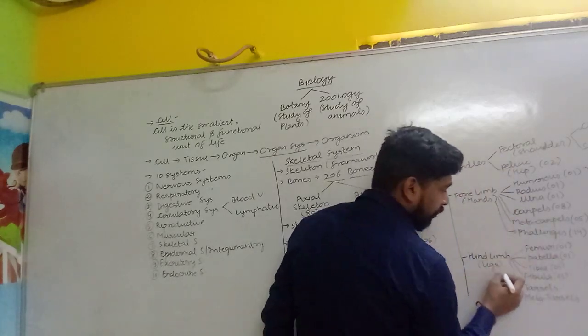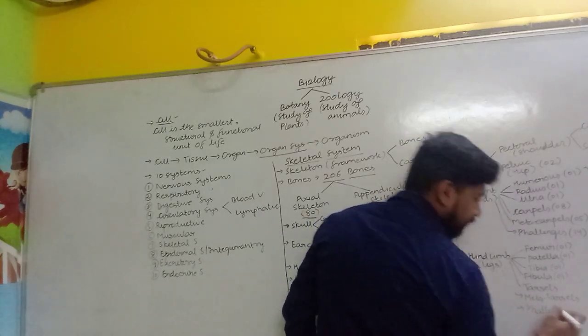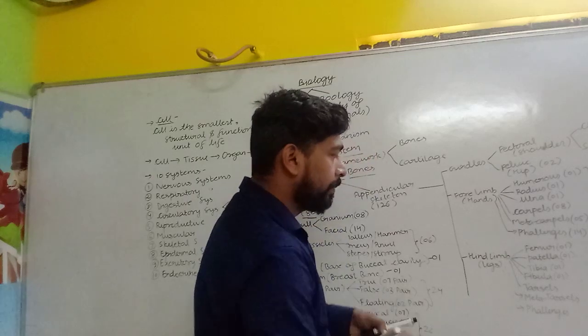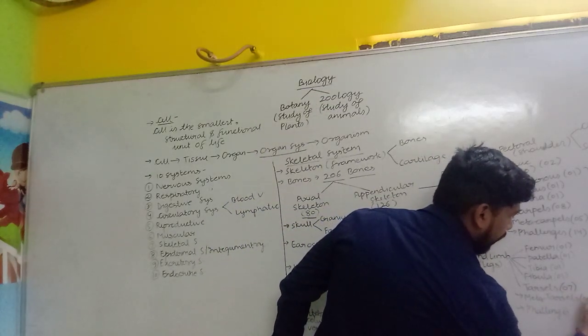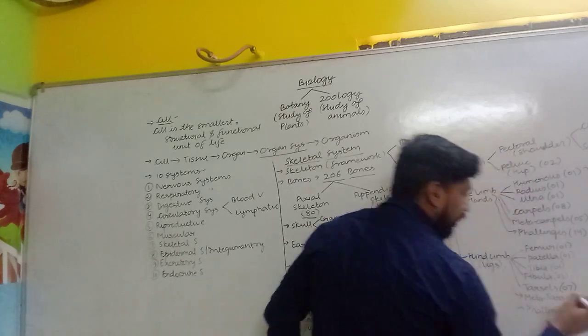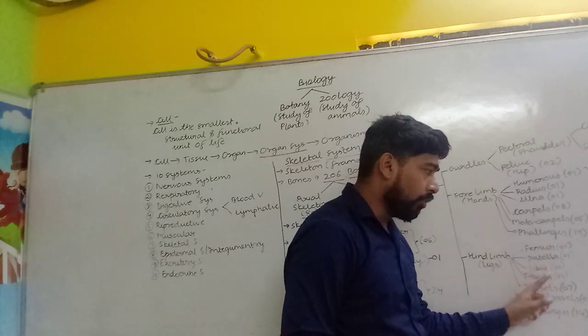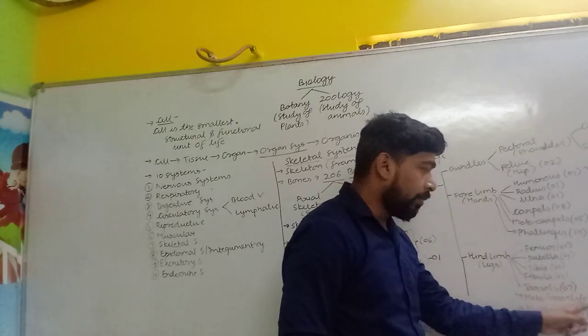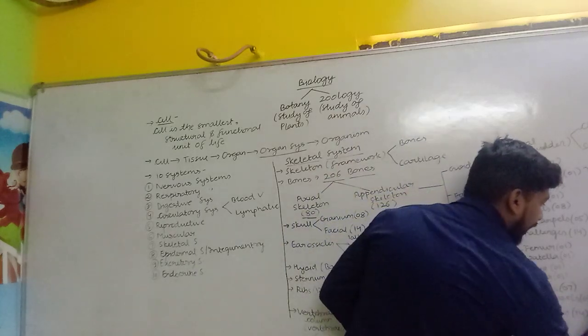And here phalanges, same. Phalanges are there. Then after, tarsals are 7 in number, metatarsals are 5 in number and phalanges are 14 in number. Now we can calculate it also. 1 plus 1 plus 1 plus 1, that are 4, 4 plus 7, 11, 11 plus 5, 16 and 14, 30.